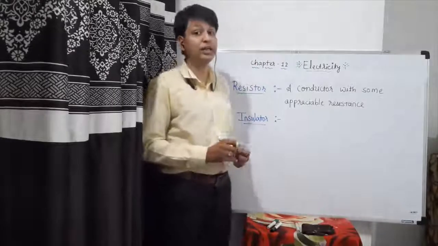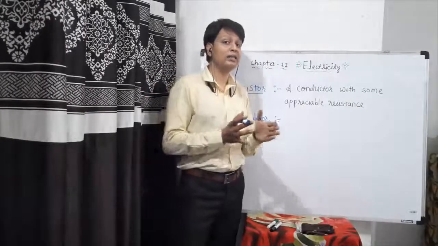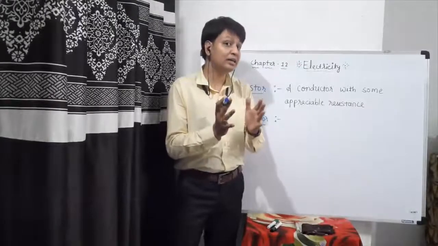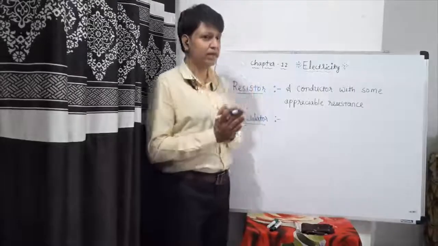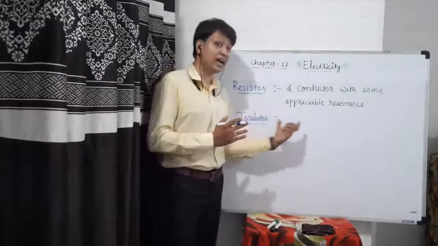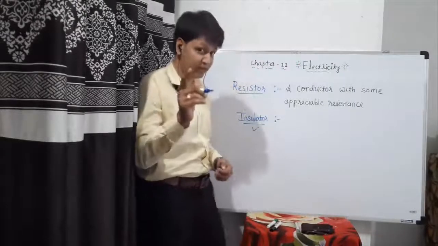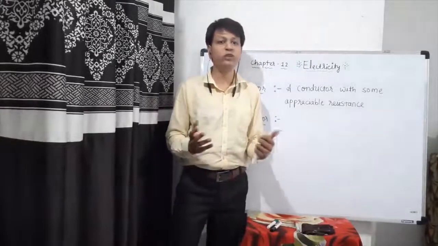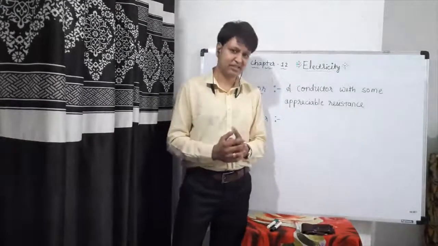Insulators are the materials which offer a very high resistance, even higher than a poor conductor. Insulators have no free electrons, so they offer a very high resistance.